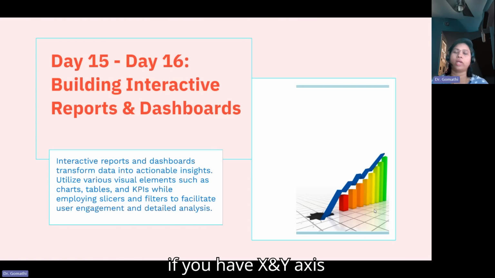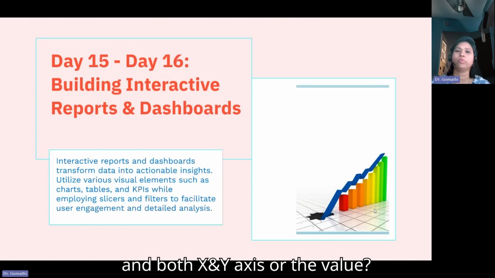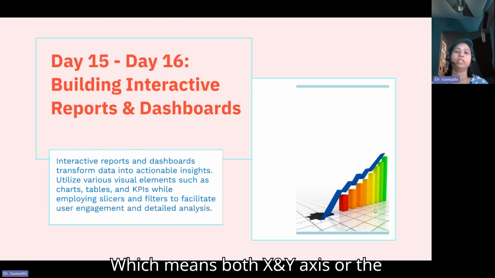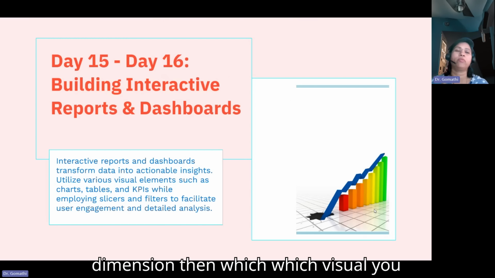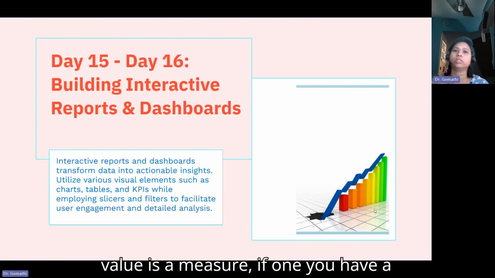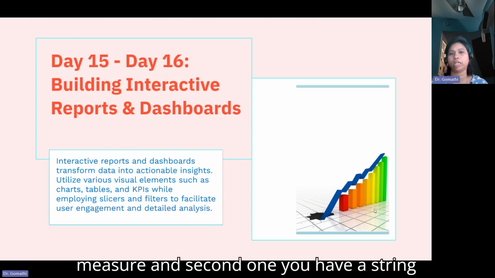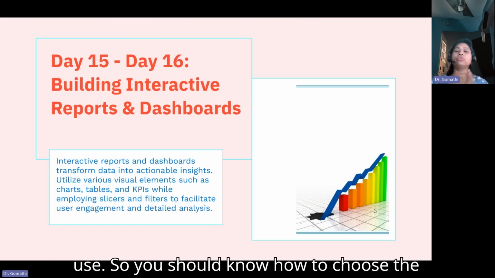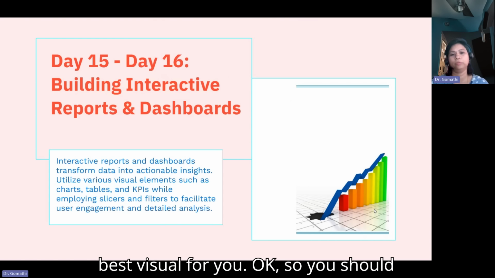If you have x and y axis, and both x and y axis are values, or both are dimensions, then which visual do you have to choose? If on one axis you have a measure and the second one is a string or a dimension, which visual do you have to use? So you should know how to choose the best visual for you.